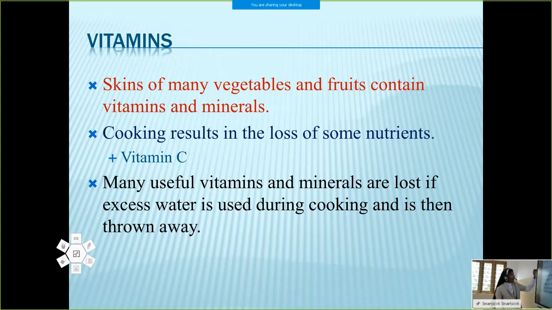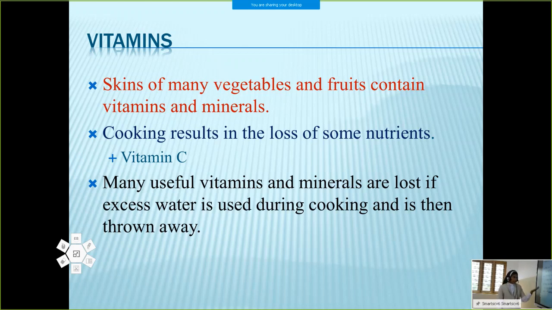Okay, and some other factors: the skins of many vegetables and fruits contain vitamins and minerals. The skin of some vegetables and fruits contains more vitamins and minerals. So we have to eat the skins of vegetables and fruits, for example guava, apple, grapes or mango. So the skins also contain more vitamins and minerals, and you have to include that in your food.